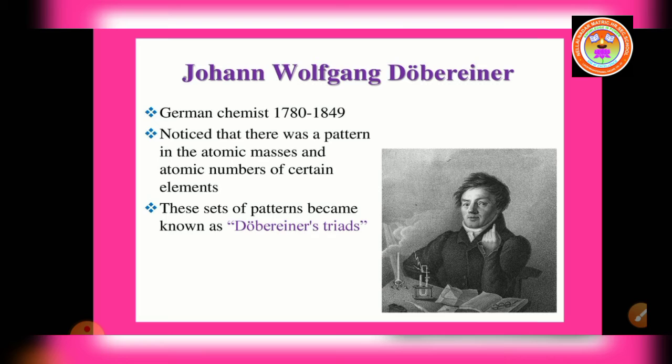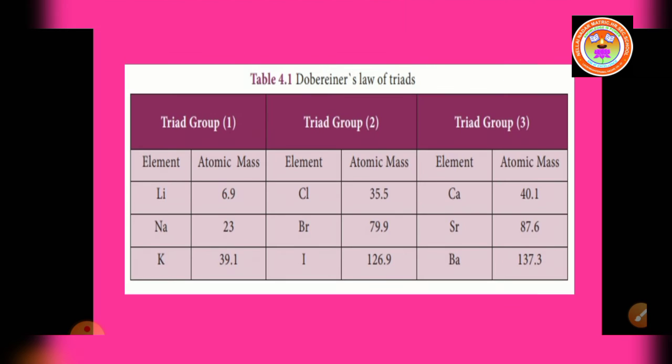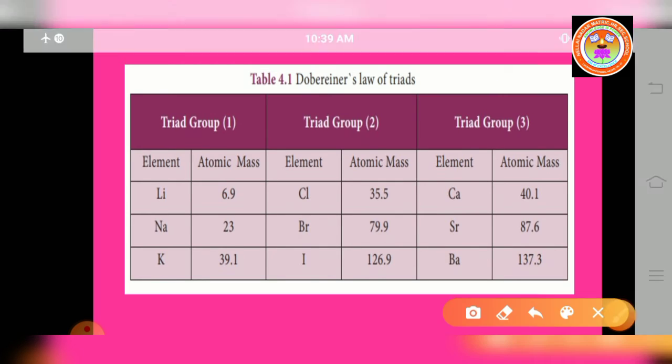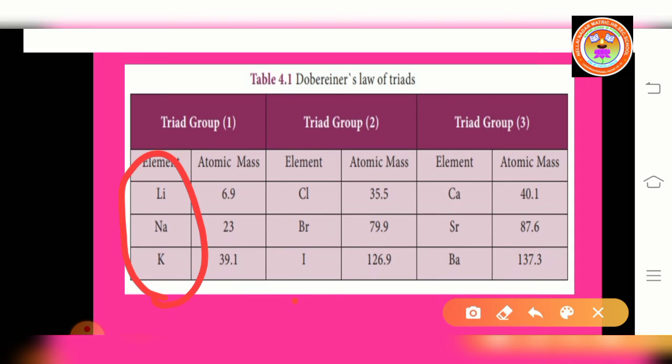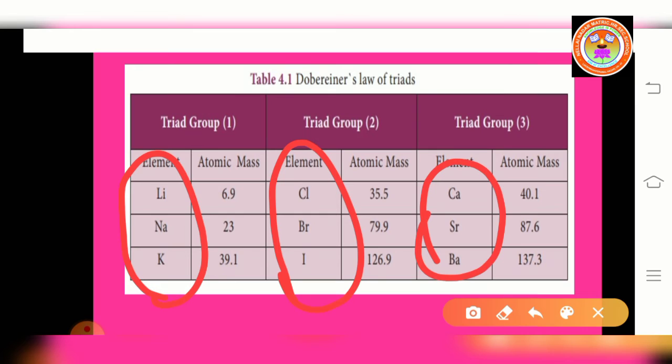Children, this is Johann Wolfgang Dobereiner. He was a German chemist. In 1817, Johann Dobereiner suggested a method of grouping elements based on their relative atomic masses. He arranged the elements into groups containing 3 elements each. He called these groups triads. We know tri means 3.